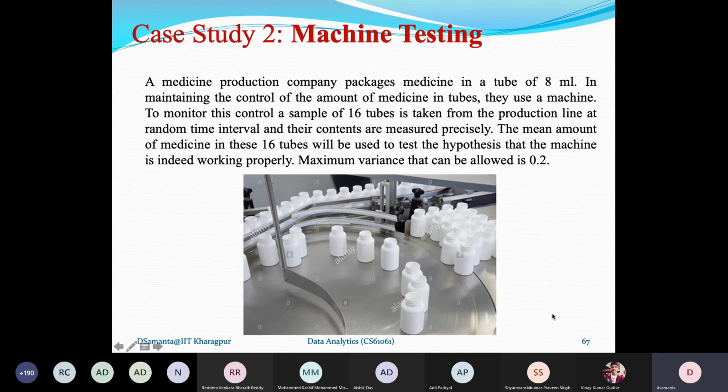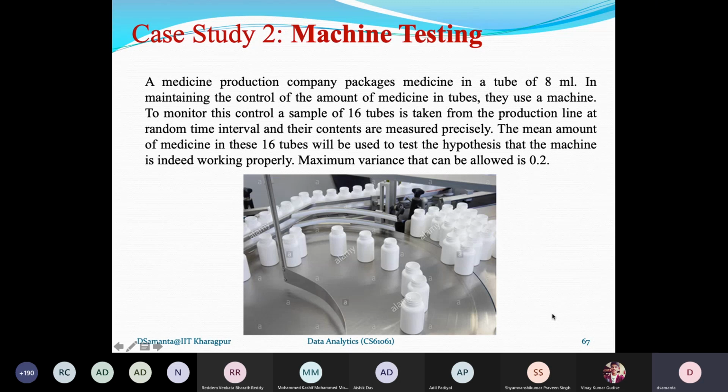This tolerance is measured by means of the calculation of variance. So 0.2 is the variance, so sigma square equals 0.2. Now here you can understand that this variance is given to you, so it is your population variance. Your population, that means your bottles, can vary from your mean level by 0.2. And what is the mean value? Your mean value is 8.